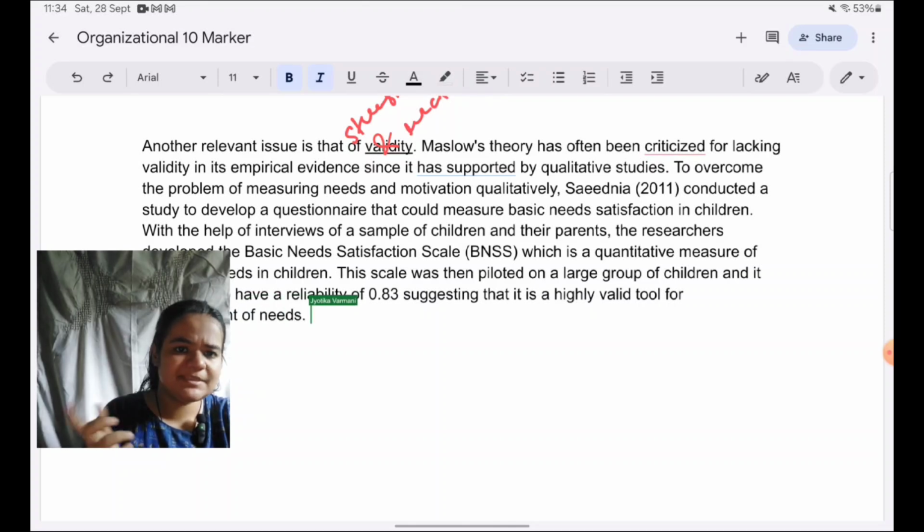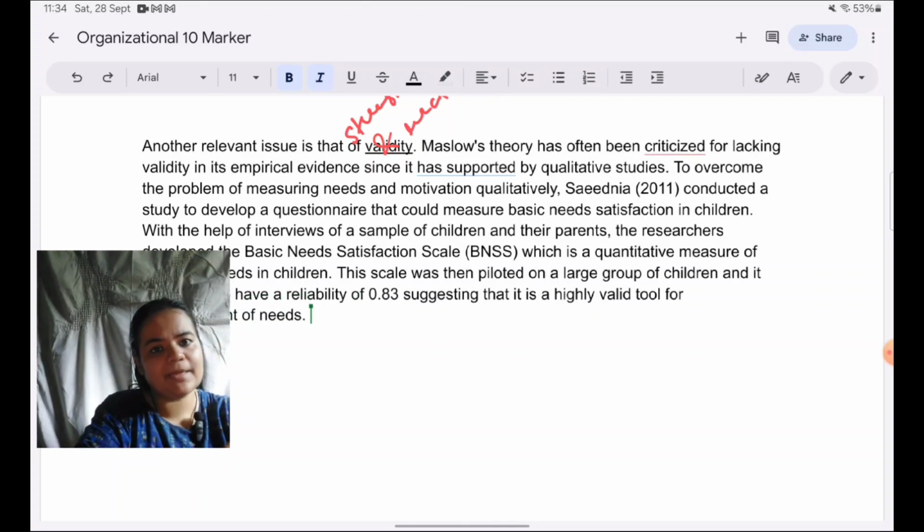Unfortunately, in the syllabus itself, they have given a study which applies to children. It does not have direct bearing to the workplace. So here I do not have any example to link it with the workplace as such. If we want, we can give an example that, similar measures can be made for the workplace as well. Definitely. But right now, I feel that I would just like to move on to McClelland's theory because I have justified the point already. I don't need to add anything more.